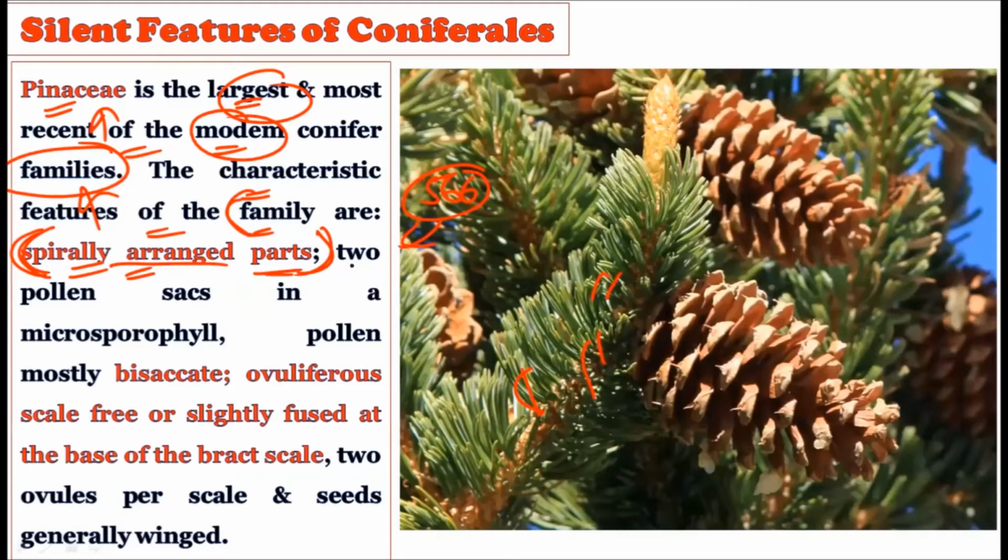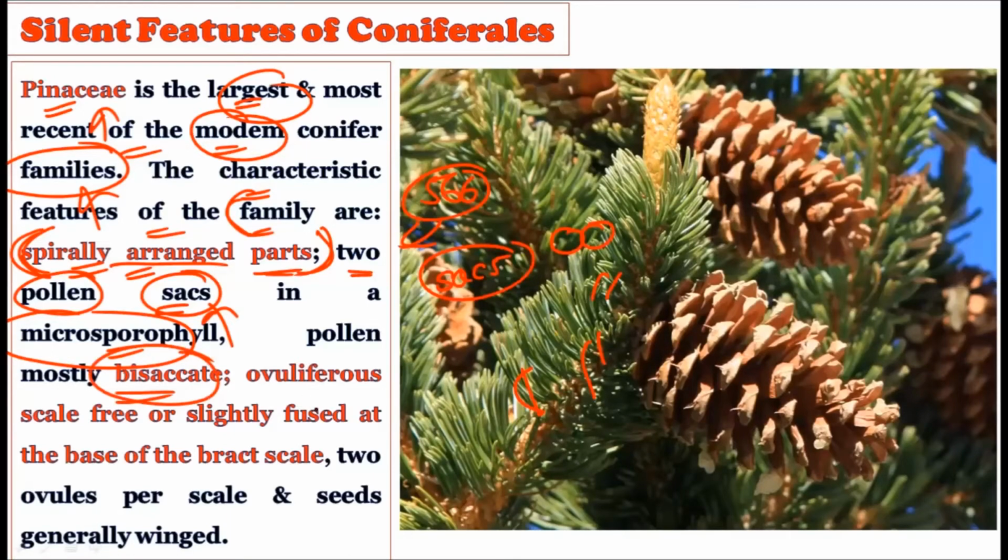After that there are two pollen sacs in the microsporophyll. It is very important: two pollen sacs are there for the pollen grains in the microsporophyll. This is also the characteristic feature of this Pinus family. These pollen grains are mostly bisaccate, that is, two sacs are there.